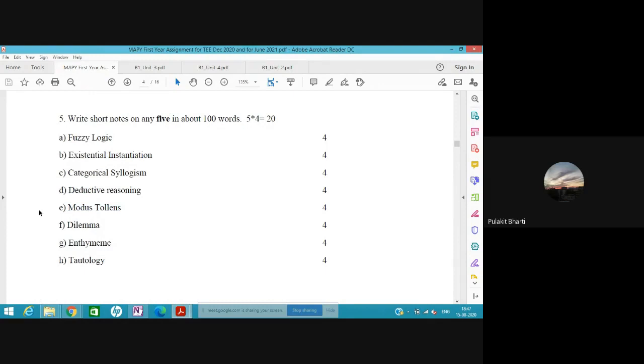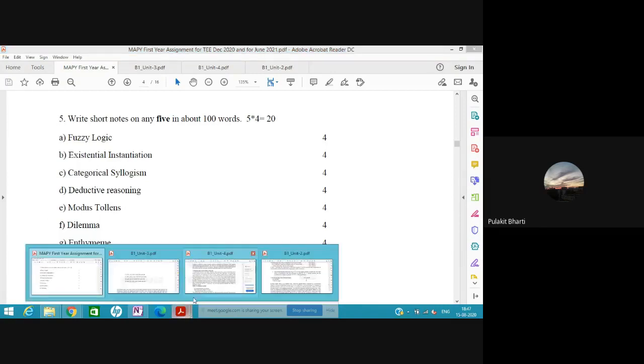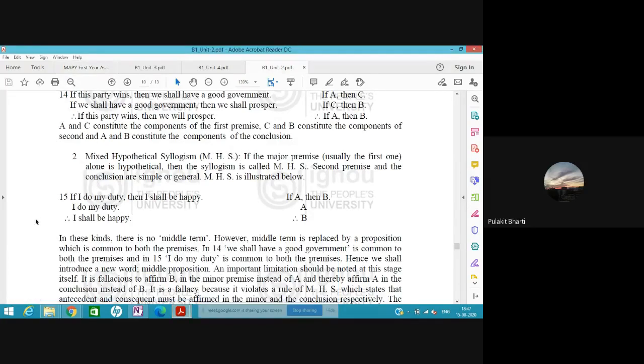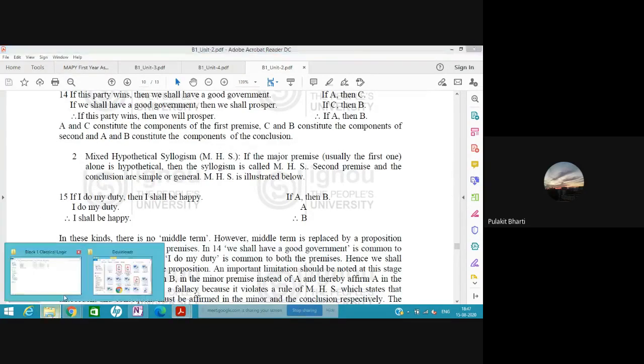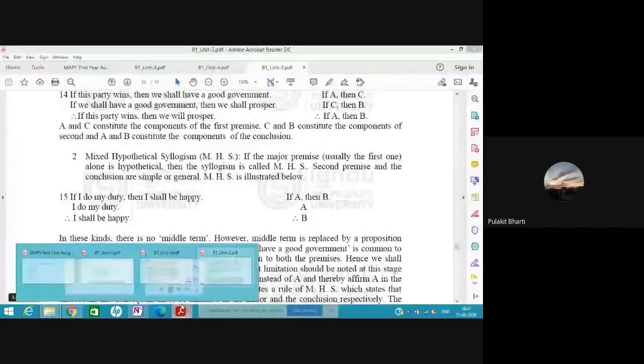So, did everyone understand the three kinds of syllogism? One was categorical, then hypothetical, and another is disjunctive. Okay, that was clear. There are only these three. All syllogisms can be reduced to these three types of syllogisms. Okay, so should we go on to the next question?